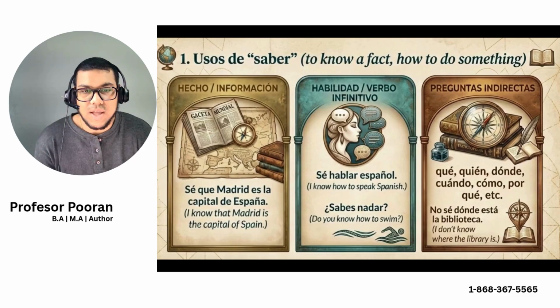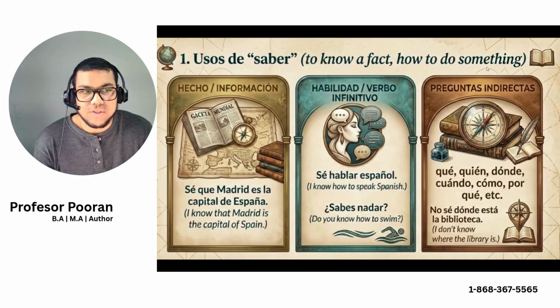Then we have habilidad, or a verb in infinitive form, telling us that you know how to do something. Sé hablar español. That's you know how to do something. And sabes nadar. Do you know how to swim? We also use saber when asking questions. For example, no sé dónde está la biblioteca, o sabes dónde está la biblioteca.